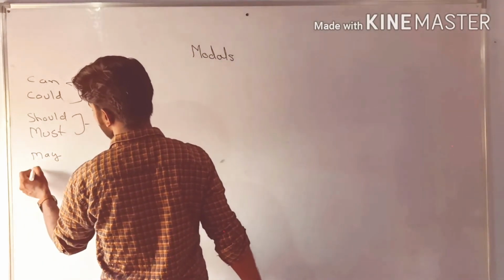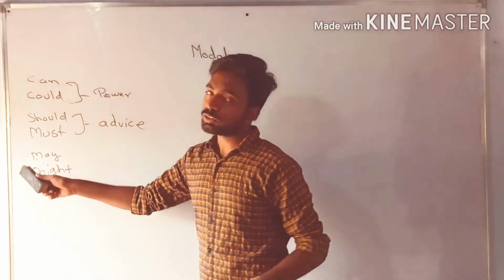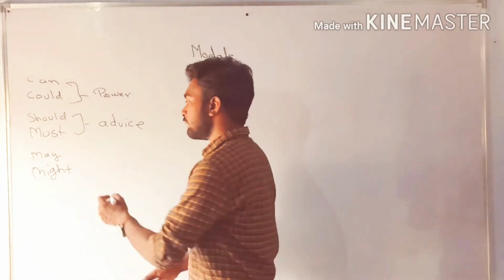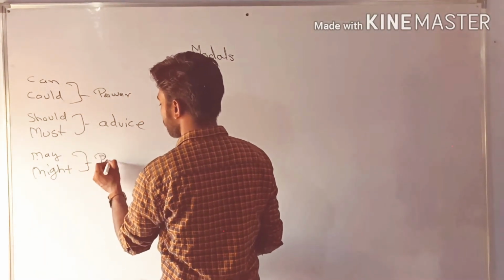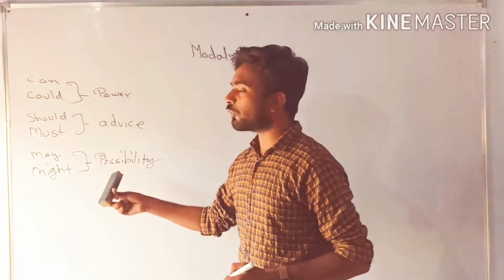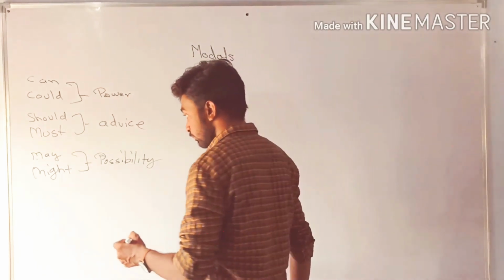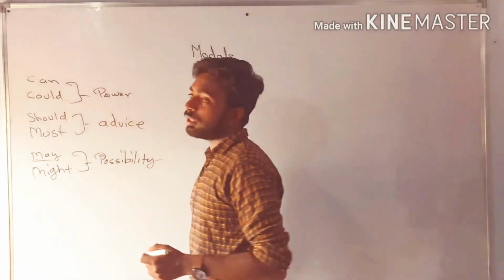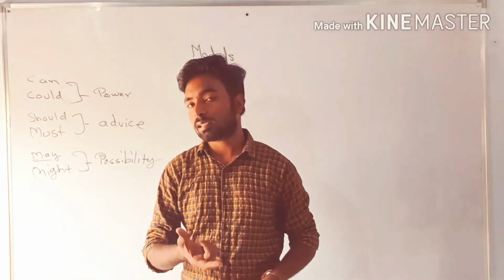Then we talk about may and might. Both the modals are used for possibility, but may is used for more possibility and might is used for less or remote possibility. There are some more uses of may, like for wish, bless, curse and permission.